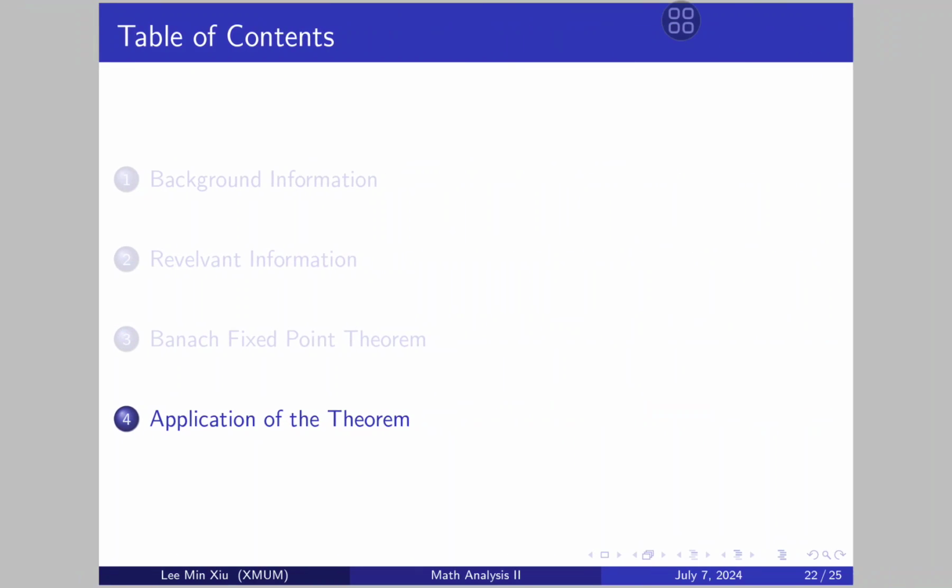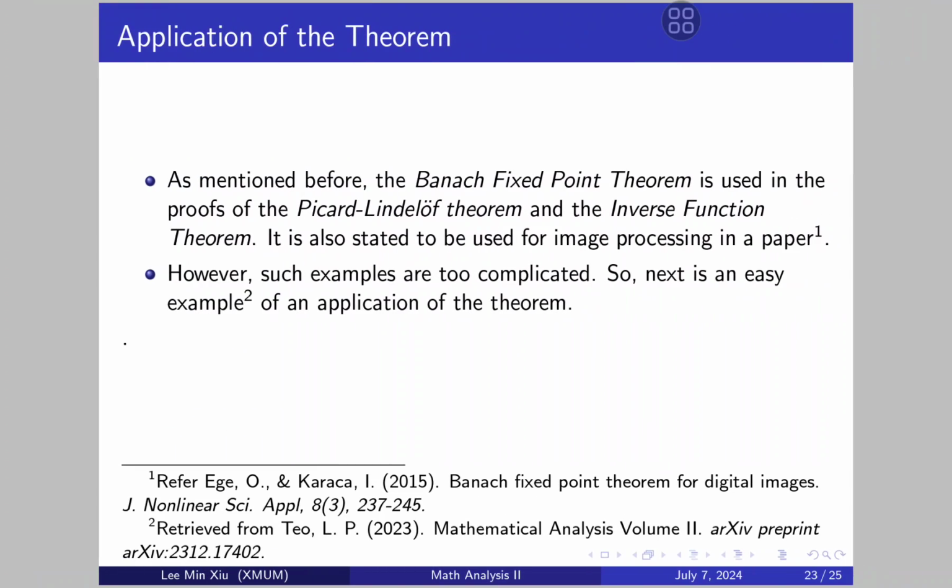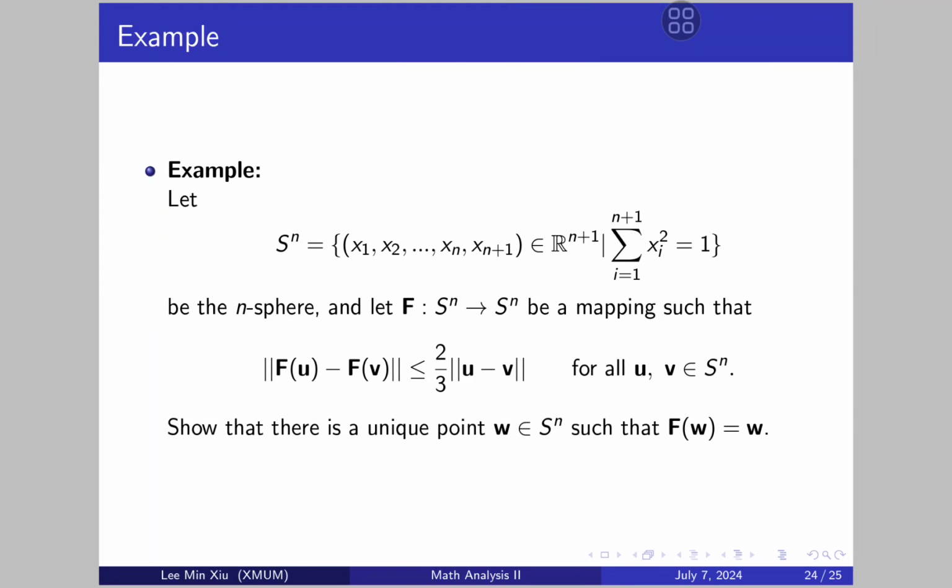Great. Okay, now as we mentioned before, the Banach fixed point theorem is used in the proofs of the Picard-Lindelöf theorem, the implicit function theorem, and it is also used for image processing in a paper. But such examples are too complicated, and it's already been 25 minutes of a presentation. So let's leave that for another day, and here's an easy example instead, from a textbook.